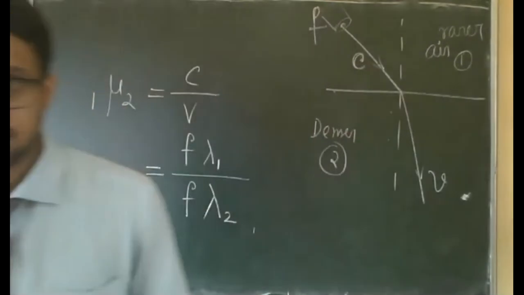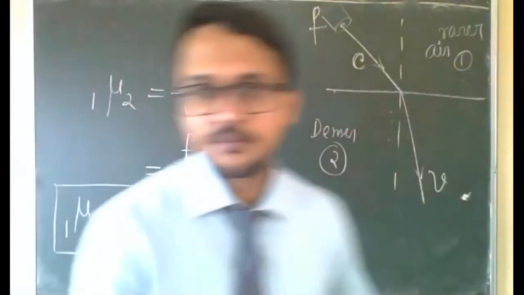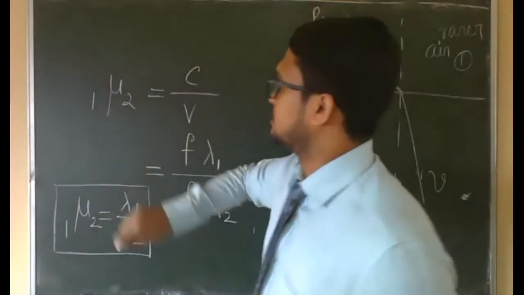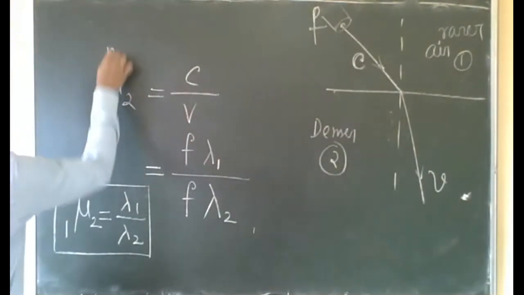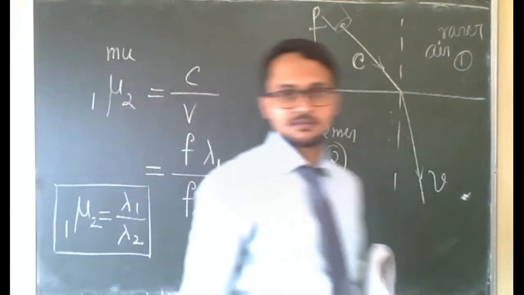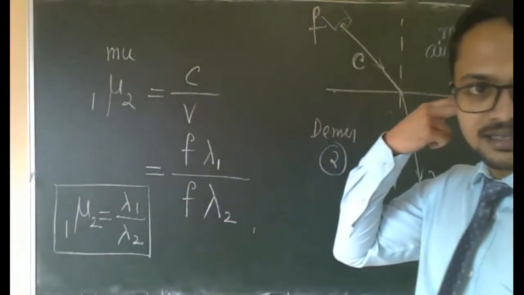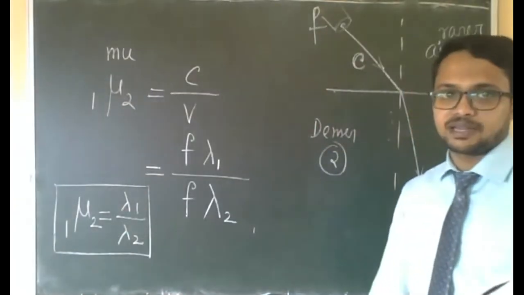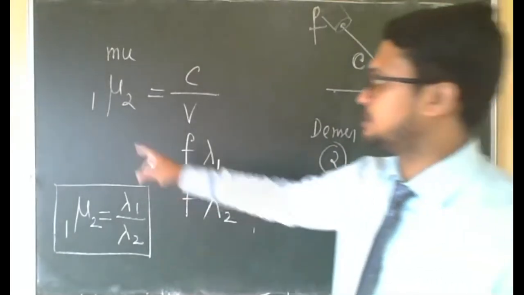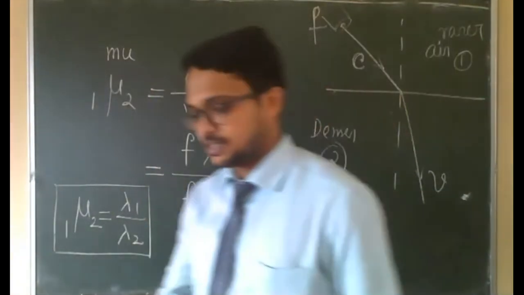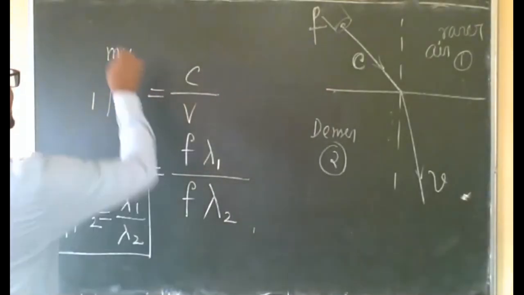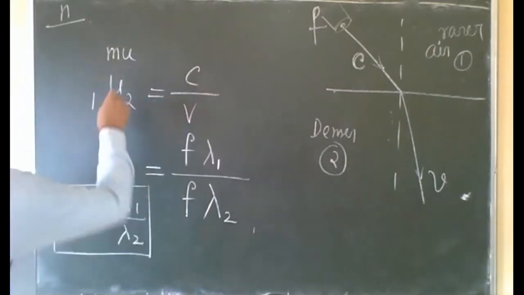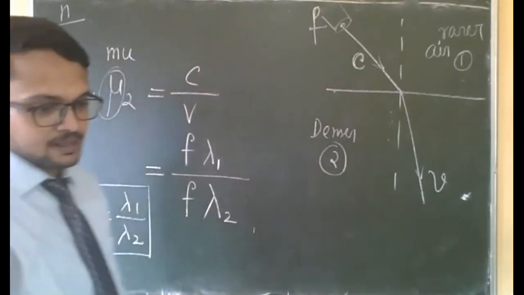Yes, tell. Sir, that symbol, what is that? It is called mu. Okay sir. Mu is for refractive index. It is denoted in your book by this symbol, for that reason I am using this symbol. In some books you can get another symbol, small n. In some books small n is used, but better use this one. It is in your book.